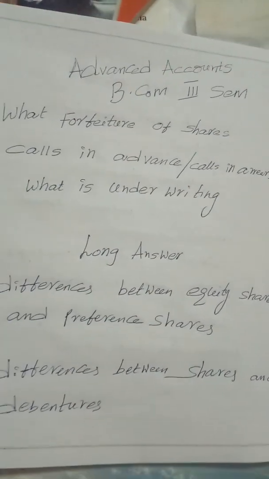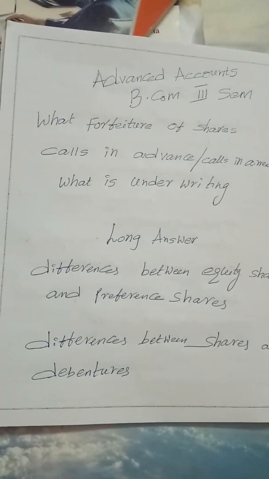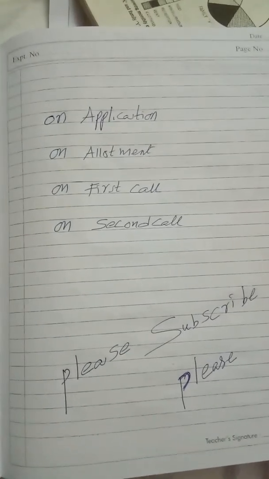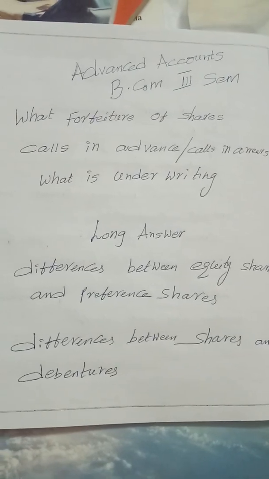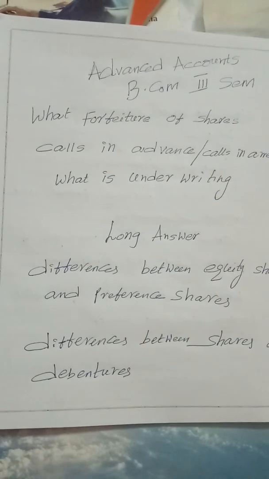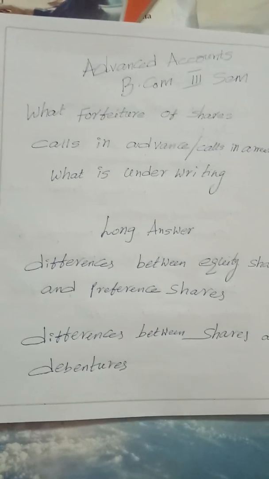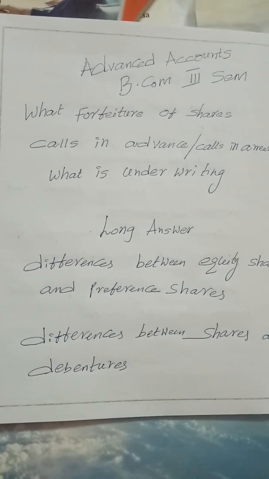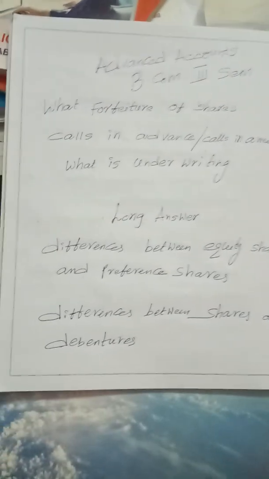Between these four installments, there will be some time, like 2 or 3 months. In this time, if any shareholder fails to pay any amount due on allotment or on first call or on final call, after giving thorough notices and some warning messages that their shares are going to be cancelled, even then if the shareholder is not responding and not paying, their shares will be cancelled. Cancelled means their name will be removed from the register of the company. Then whatever amount they paid at the time of application and allotment will not be returned to them.